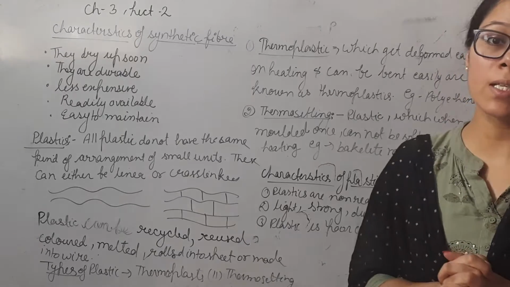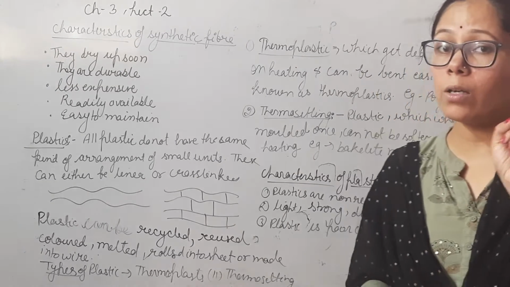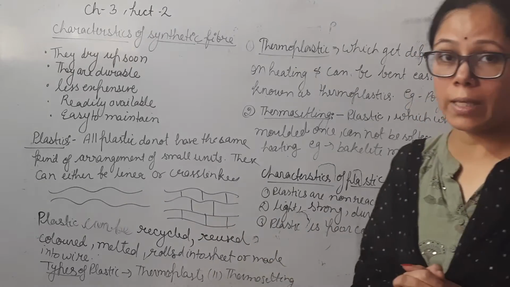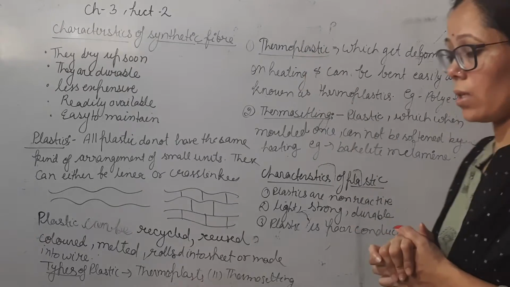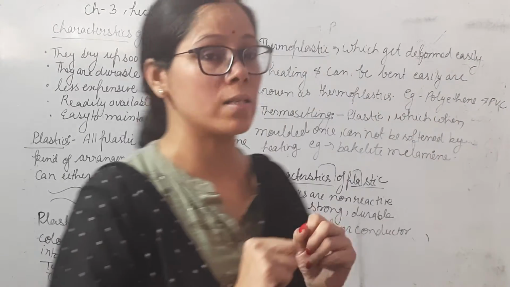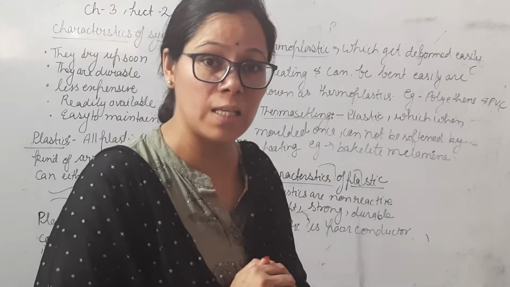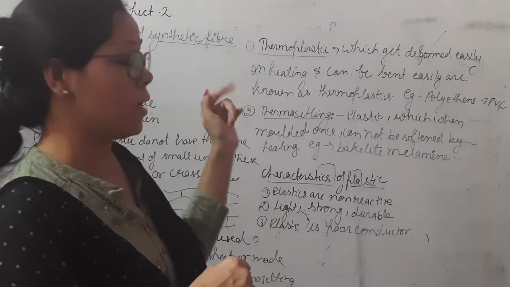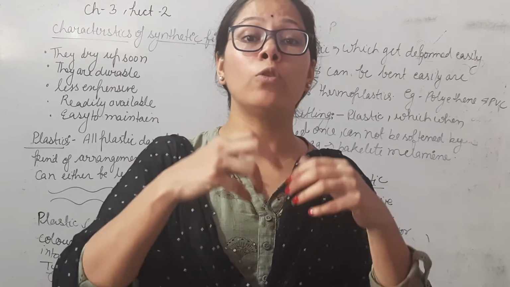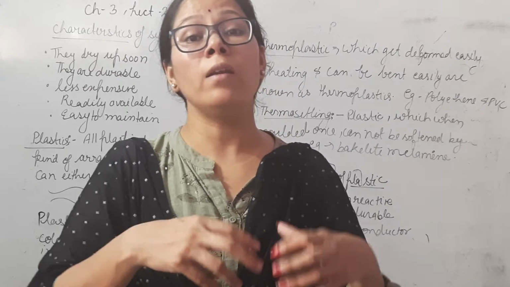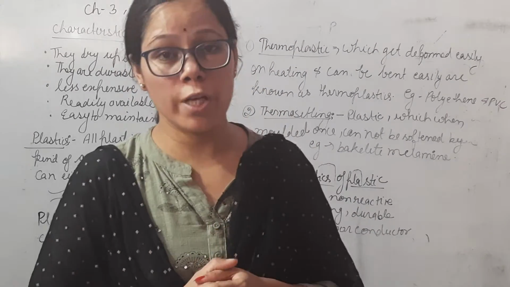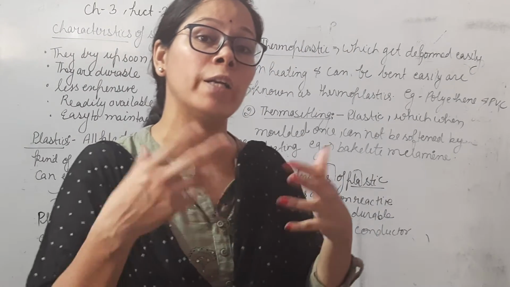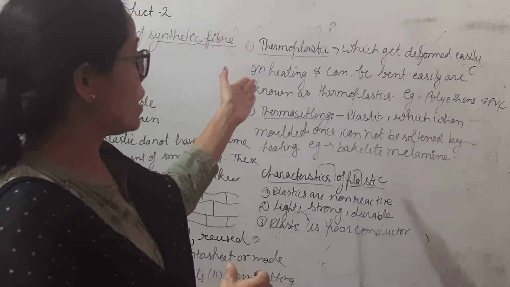Now we will discuss the types of plastic. There are two types of plastic. The first one is thermoplastic and the second one is thermosetting plastic. First, thermoplastic. Thermoplastics are those plastics which deform easily on heating and can be bent easily, which means they can be molded into different shapes. These are known as thermoplastics.